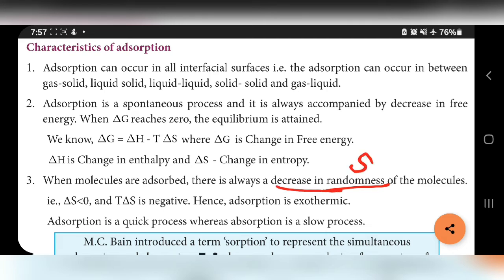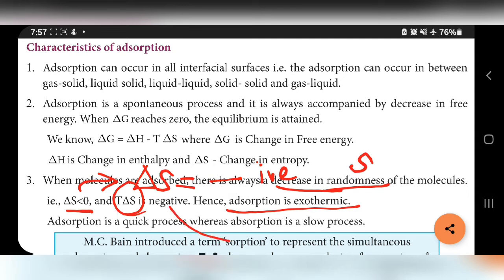Decrease in entropy means entropy decreases, that is less than 0. Delta S less than 0 means delta S value is negative. Delta S value is negative means this T delta S value is negative. So adsorption is exothermic, because minus means exothermic.